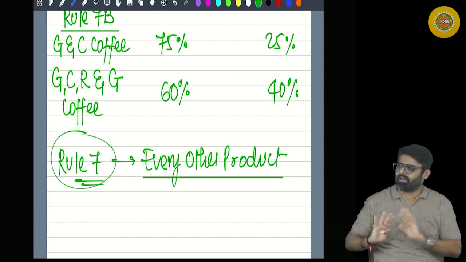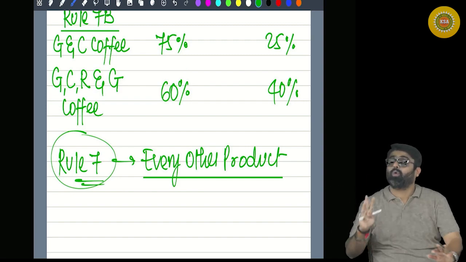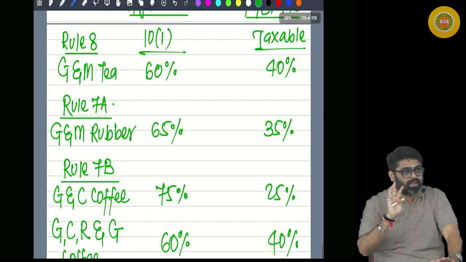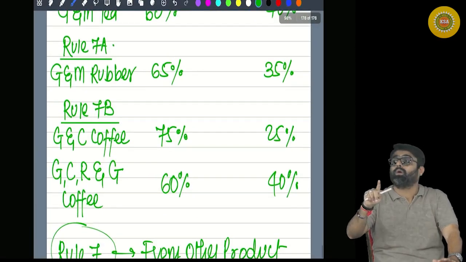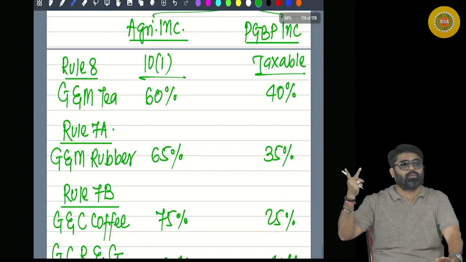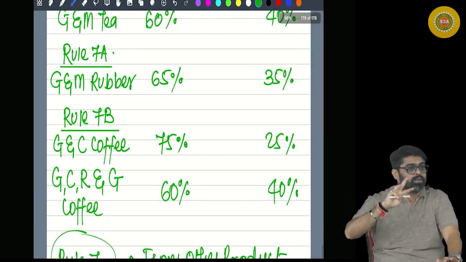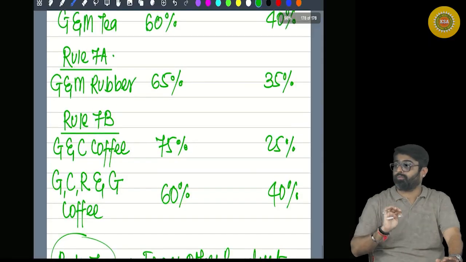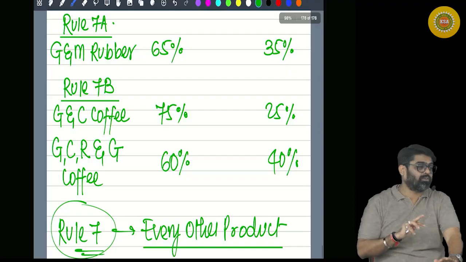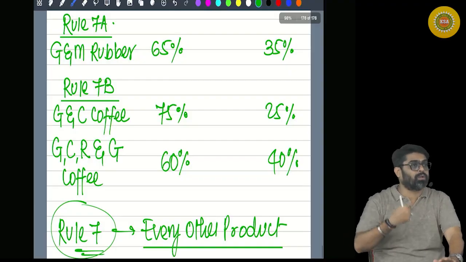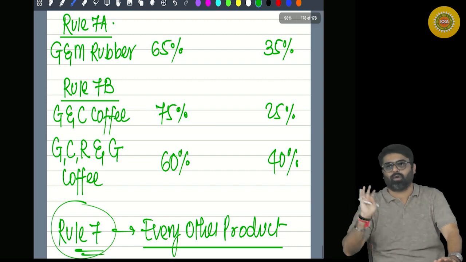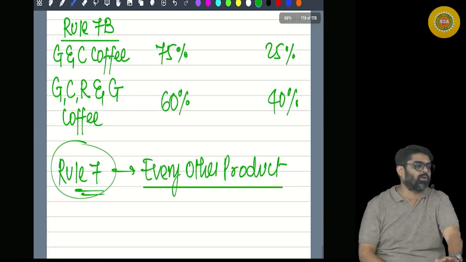Everywhere now you will apply Rule 7. Only 3 different rules are there. Number 8 for tea, 7A for rubber, and 7B for coffee. If it is tea, 60-40. If it is rubber, 65-35. If it is coffee, grown and cured, then it is 75 and 25. And if it is coffee, grown, cured, roasted and grounded into powder, then it is 60-40. For every other product, you are supposed to follow Rule 7.